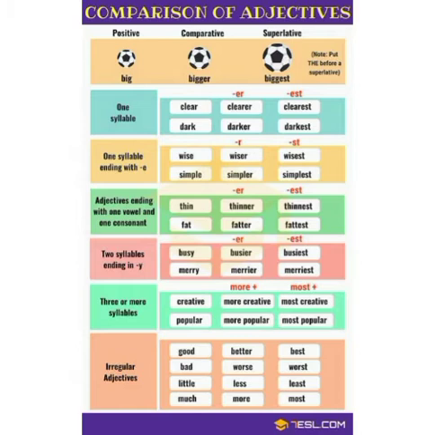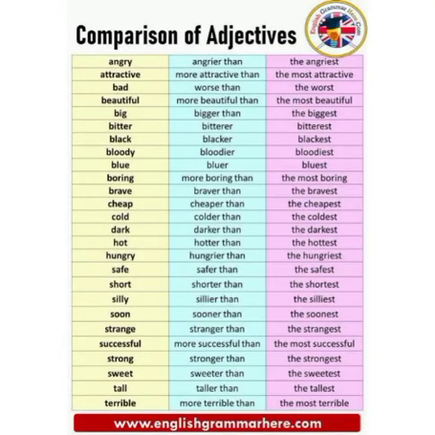Similarly, there are some other adjectives, so have a look. Angry, angrier than, the angriest. Always remember, in the comparative degree we use 'than', and before the superlative we use 'the'. Attractive, more attractive than, the most attractive.